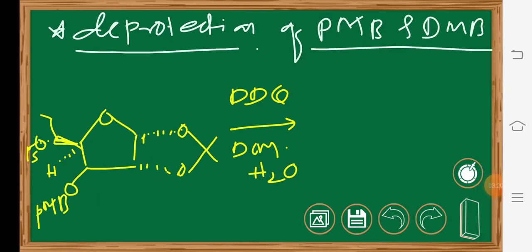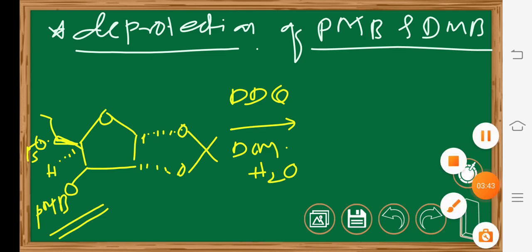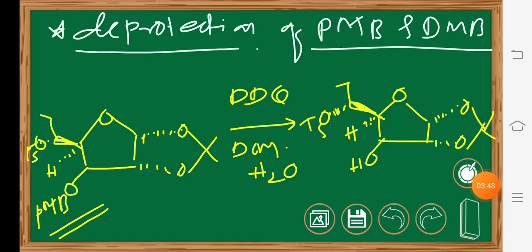Here is the example, and this is the protecting group, the PMB, which is particularly used for the protection of alcohols. The structure is a chiral molecule, and here this PMB can be removed under neutral conditions with the help of DDQ, resulting in the formation of the product, while other functional groups remain intact. They are not affected during this process. And here is the product produced in this reaction. The PMB is converted to a hydroxy group, and this is one of the most important applications in organic synthesis, particularly for protection chemistry.